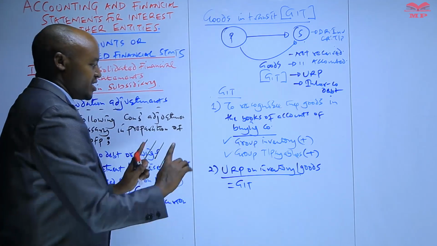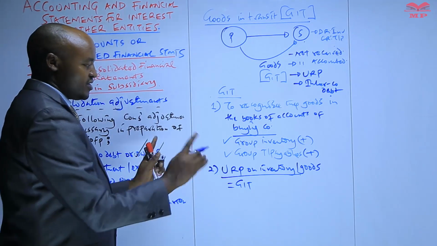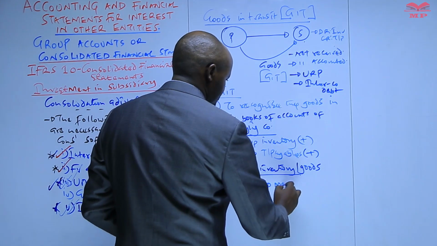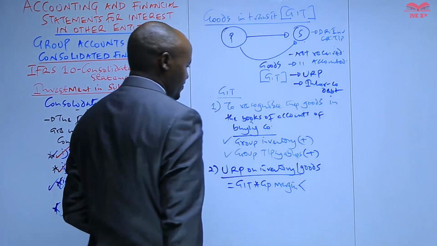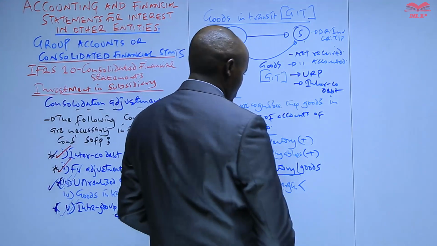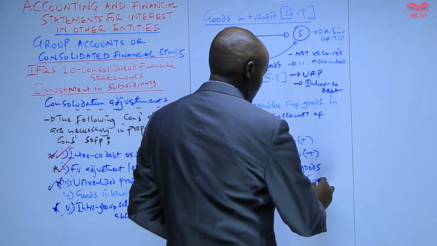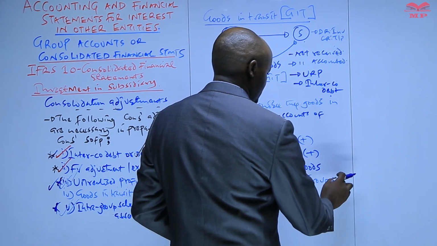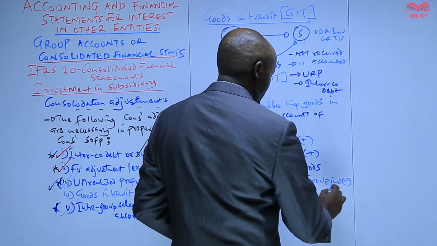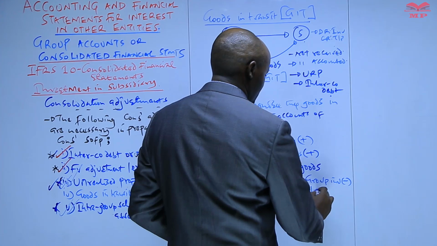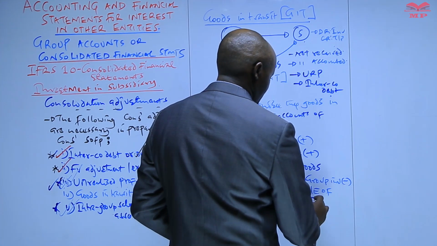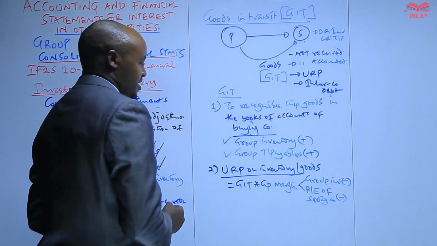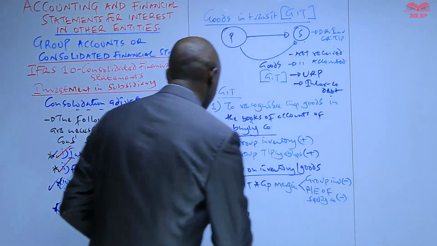So we compute the unrealized profit based on the goods in transit, based on all goods, times the gross profit margin. So this unrealized profit on inventory, the normal consolidation adjustment applies. This unrealized profit, we less it from the group inventory, and also we less this from the retained earnings of the selling company, retained earnings of selling what? A company.